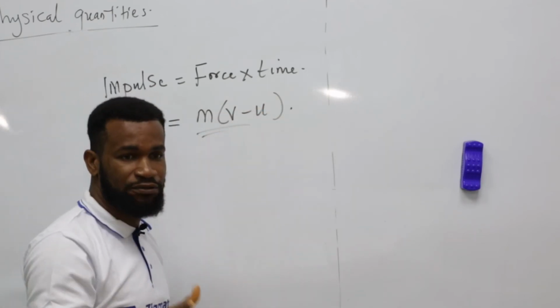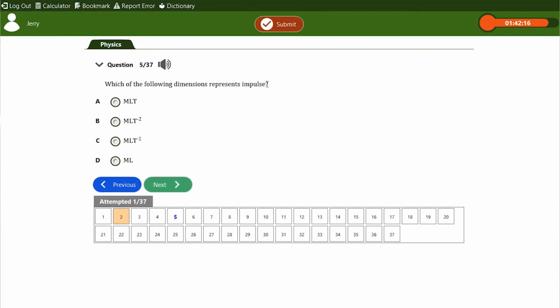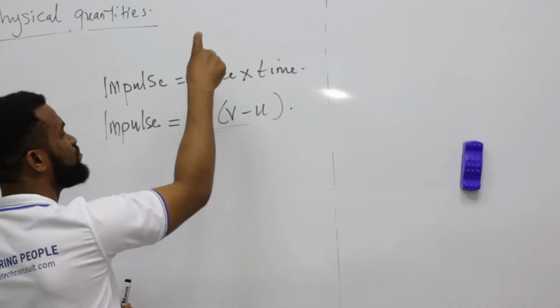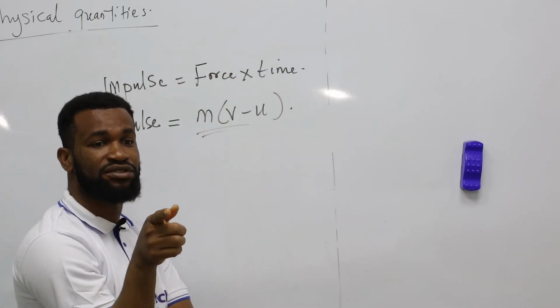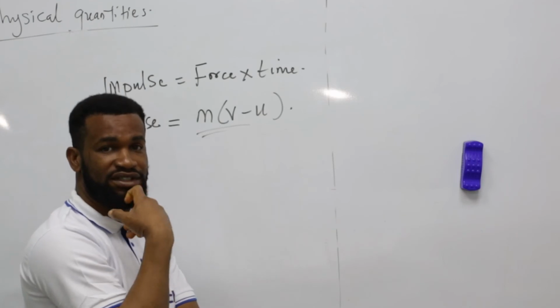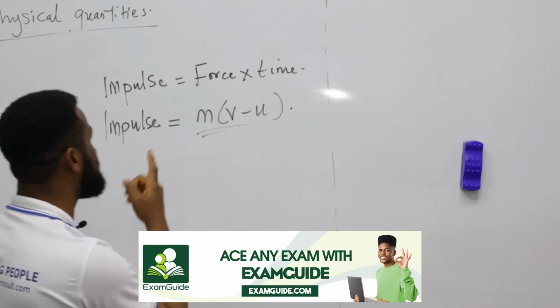Now, we have options there: MLT raised to power 2, then MLT raised to power minus 1, and ML. So what we are going to do now is look at the dimension of this, and I'm going to tell you what I mean by dimension, because they didn't really talk about units. It's dimension that they are talking about. Now let's get it done.